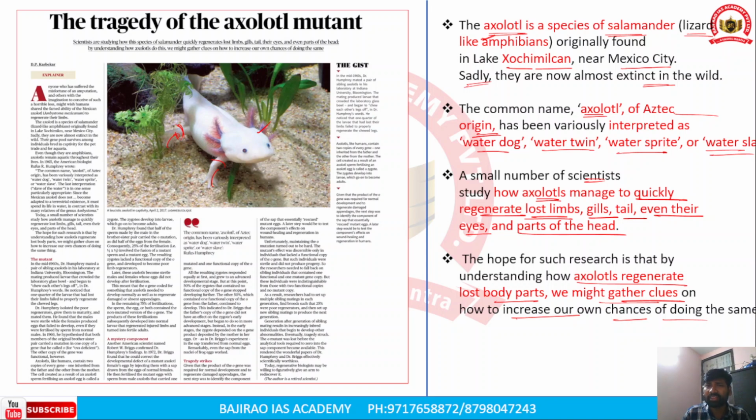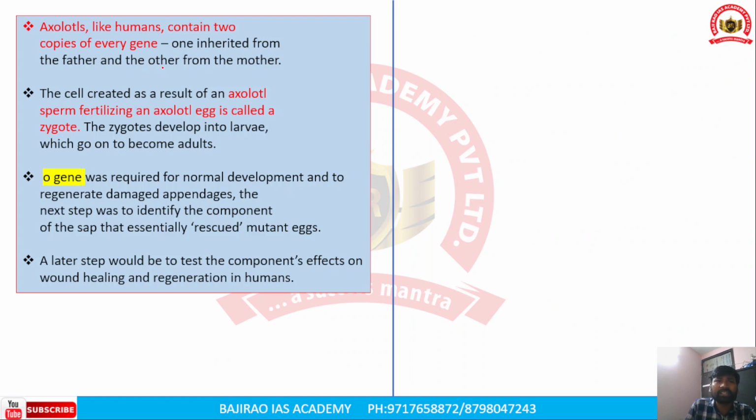See, this is important for prelims. You may get a question about axolotl in prelims, but for mains it is not very significant. Now, axolotls are like humans. They contain two copies of every gene. For example, there are 23 pairs of human genes, 23 from the mother and 23 from the father.